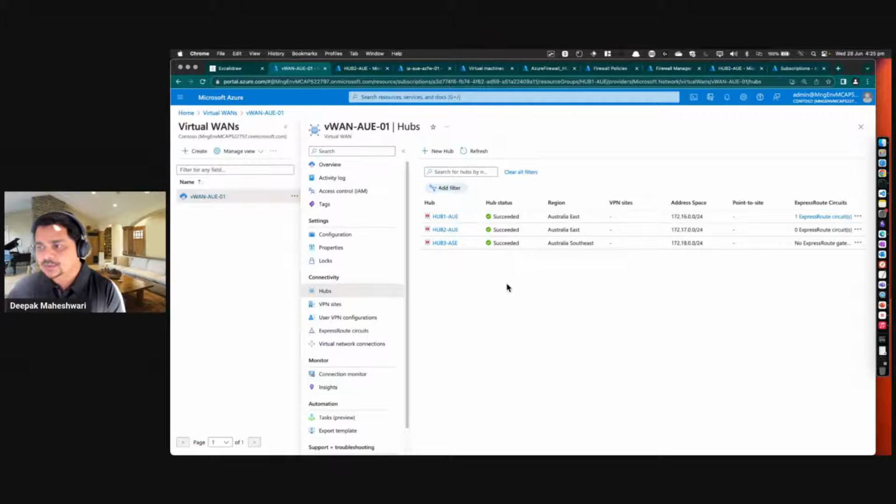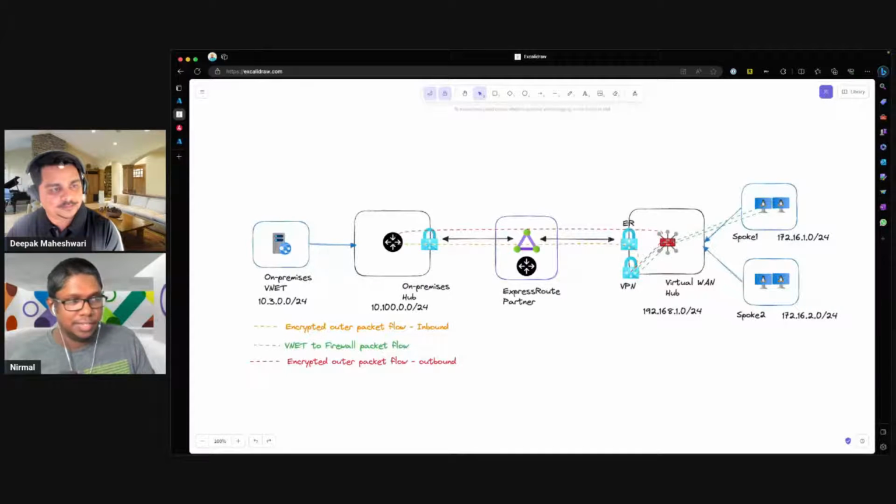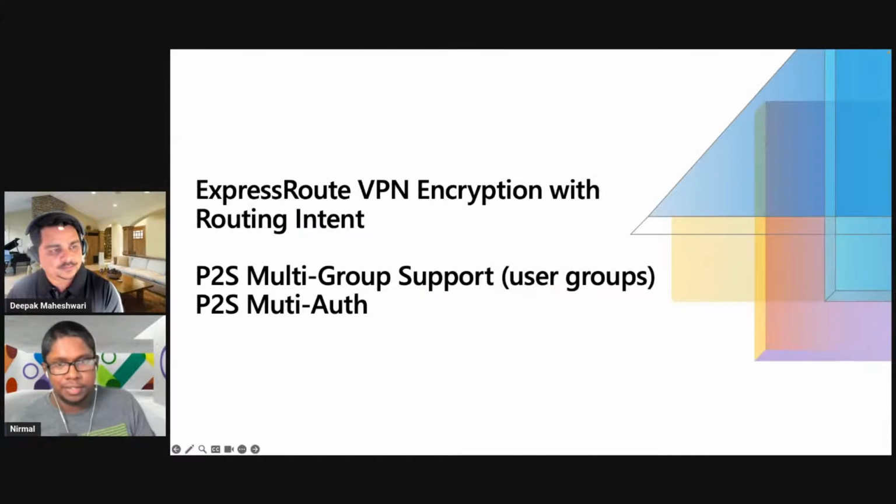Right, so that pretty much concludes my demo. I will now hand it over to Nirmal to talk about route map and IPsec security for the ExpressRoute. Over to you, Nirmal. I shall bring up my slide.